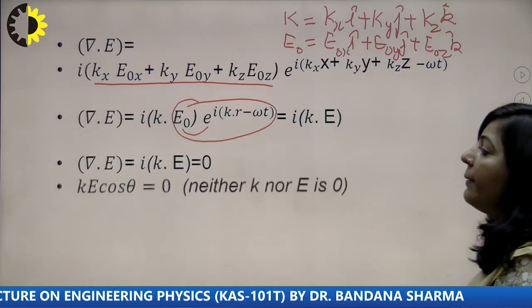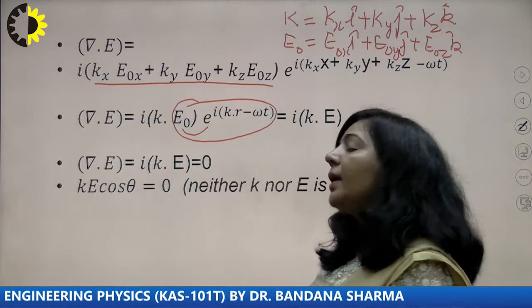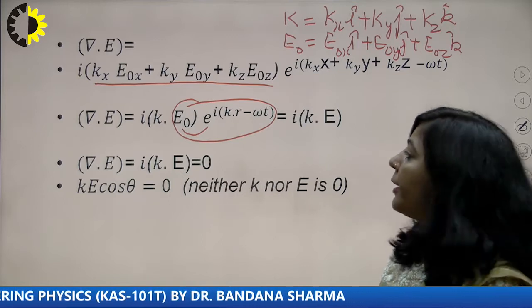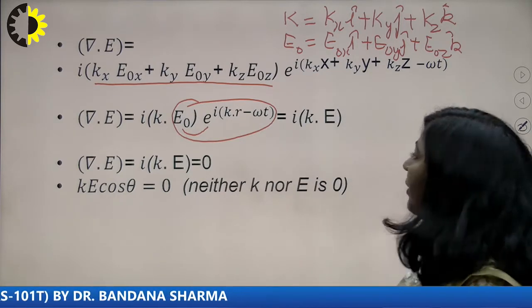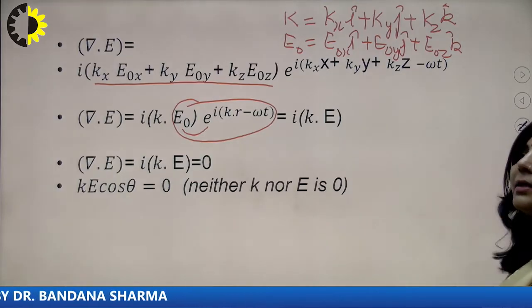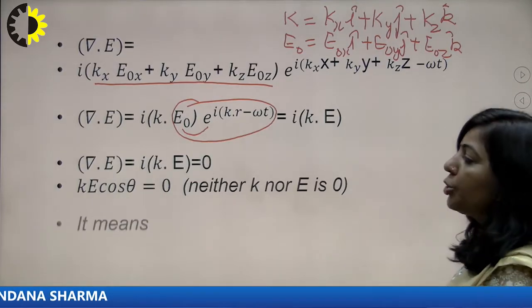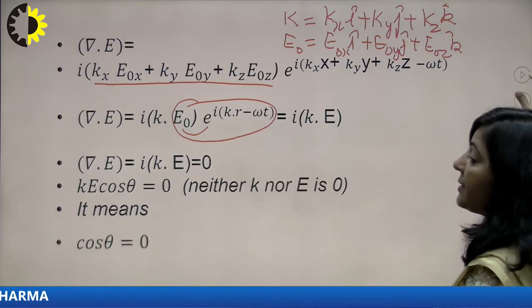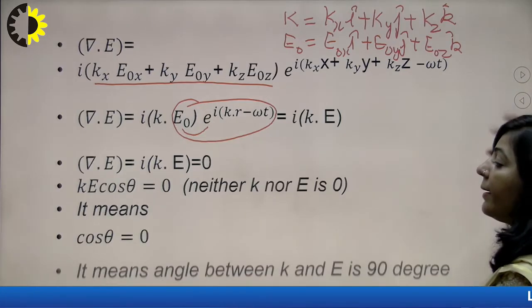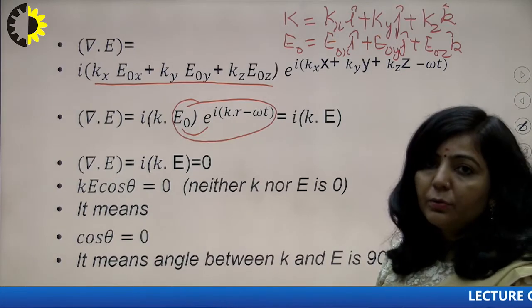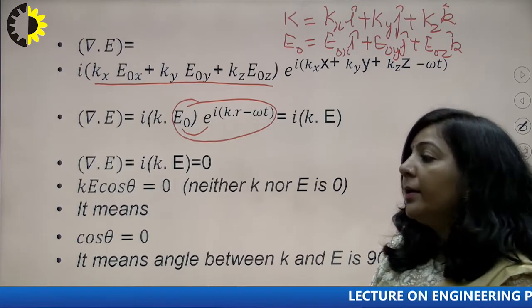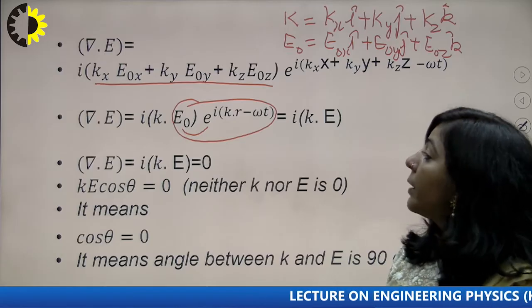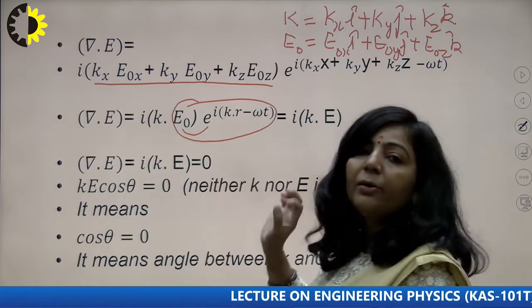So we have this k dot E as k E cos theta, that is a dot product. So neither k nor E is 0. So you have only one possibility left, and the possibility is cos theta should be 0. So the angle between k and E should be 90 degrees. Only then you can get this total product i k dot E as 0.